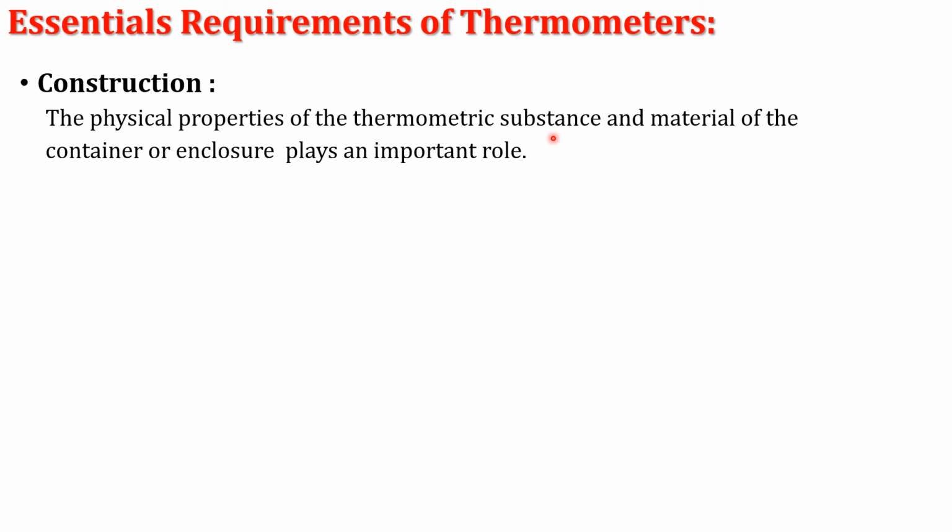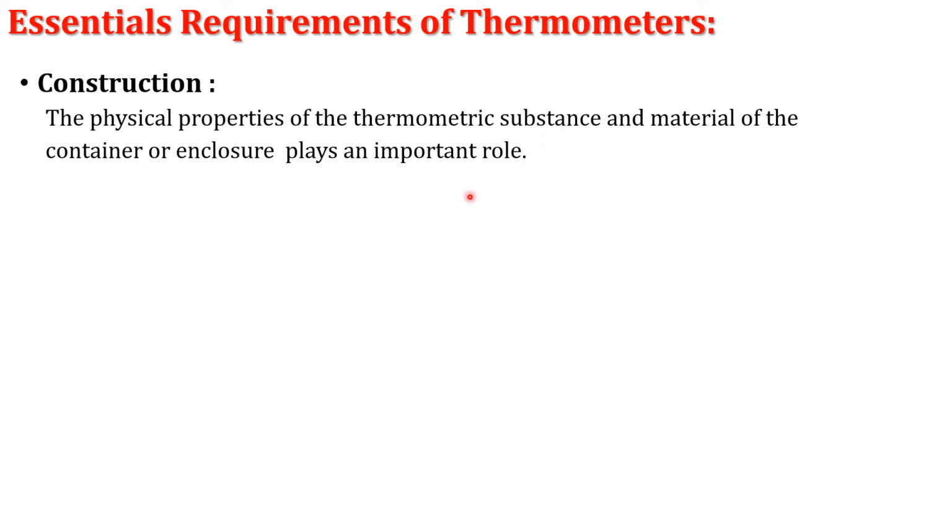But in another case, the alcohol thermometer, this is also a liquid type thermometer. Thermometric substance is alcohol, which is very light. Hence, a long tube should be used.